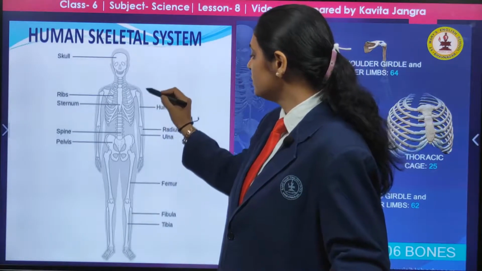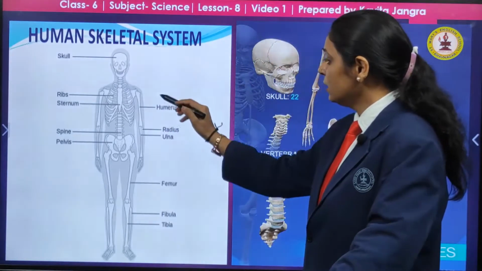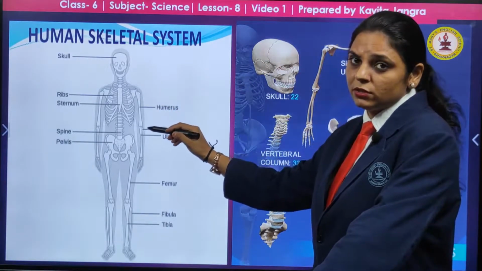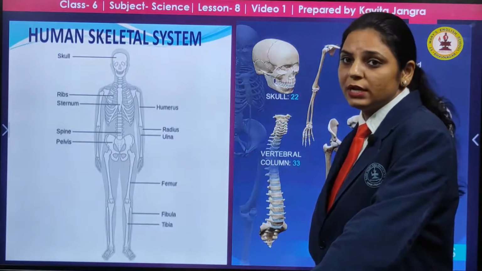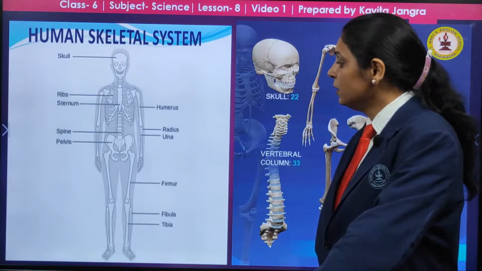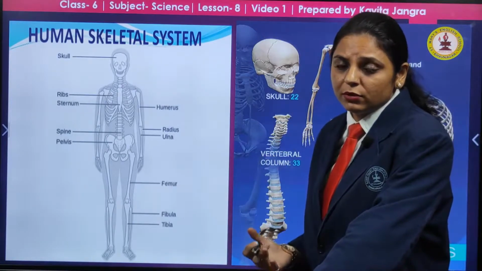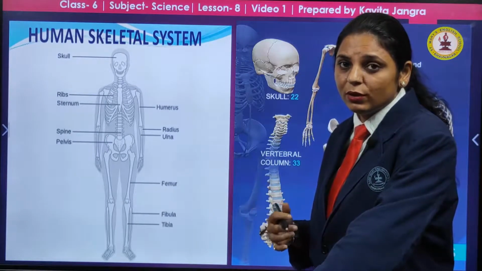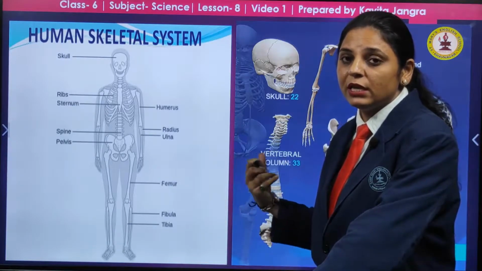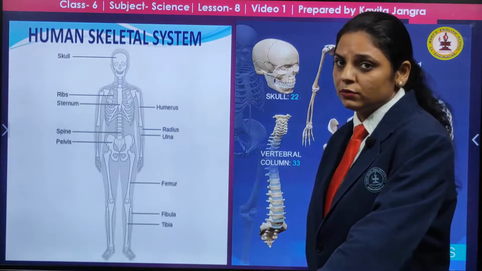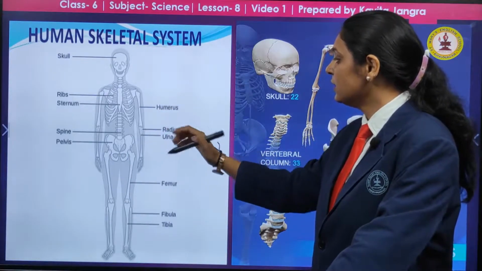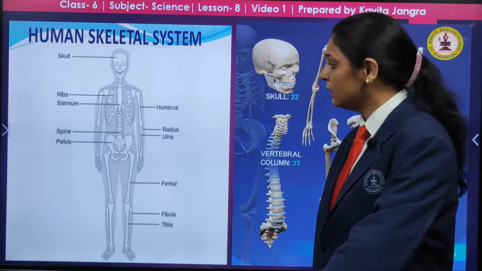This is the humerus, the limb bones. In the hand limbs, the bones are known as the humerus, and the lower ones are known as radius and ulna. If you can't remember the names, you can make a mnemonic by putting the initial letters, like in the hands, HRU. H is the humerus, then R is the radius, and then ulna.